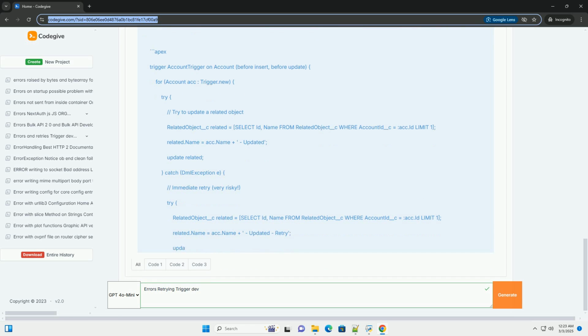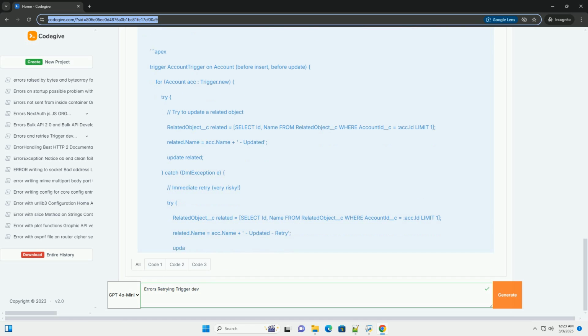Best practices for error handling and retries in triggers. Bulkify your code: always process multiple records at once in your triggers to minimize the number of SOQL queries and DML operations. Use collections, lists, sets, maps, to handle multiple records efficiently. Handle exceptions carefully. Use try-catch blocks to gracefully handle exceptions. Log the error message, stack trace, and relevant record information to help with debugging.